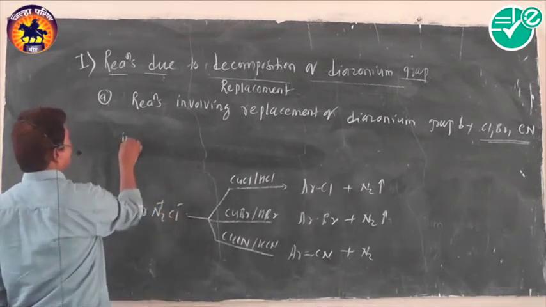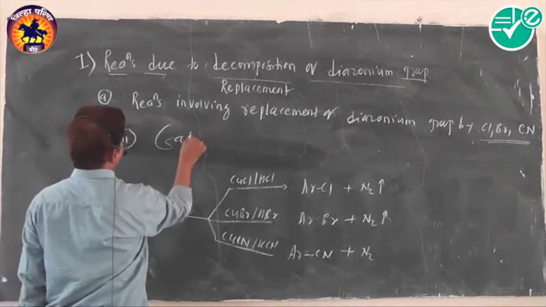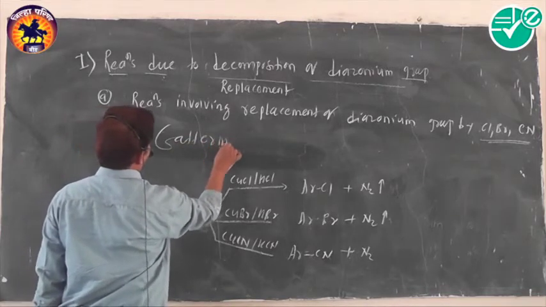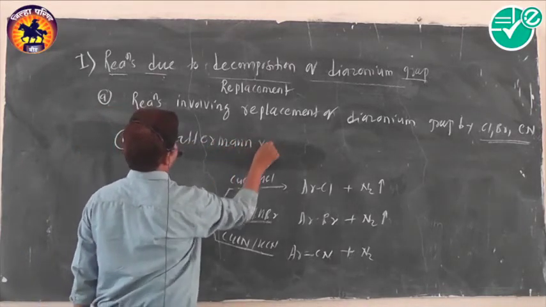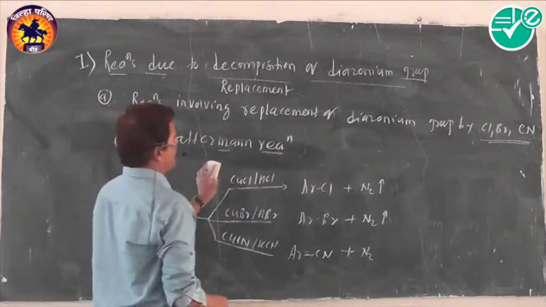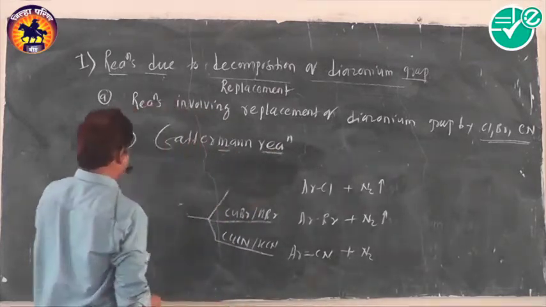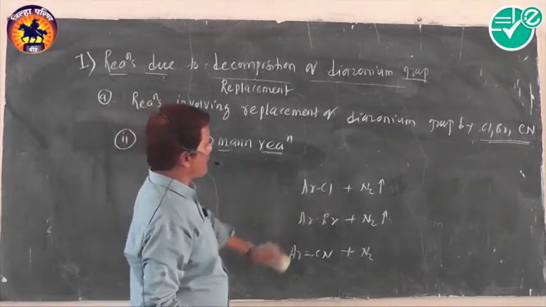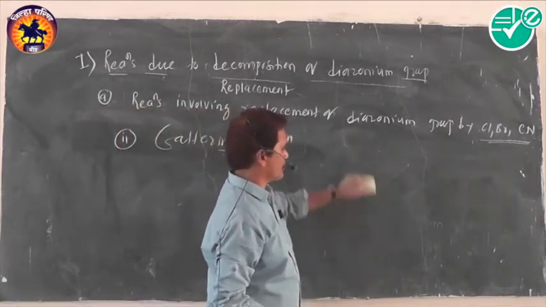And the second one, the Gattermann reaction. What happens in the Gattermann reaction? In the Gattermann reaction, except for cuprous salt, copper powder is used.